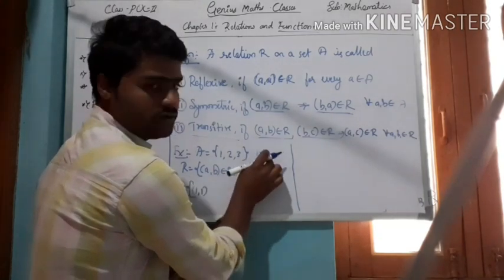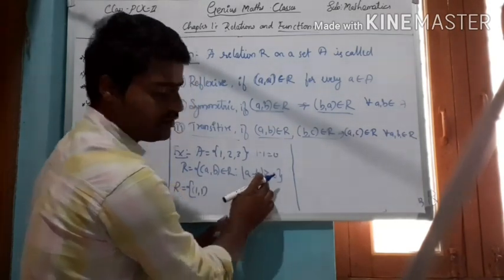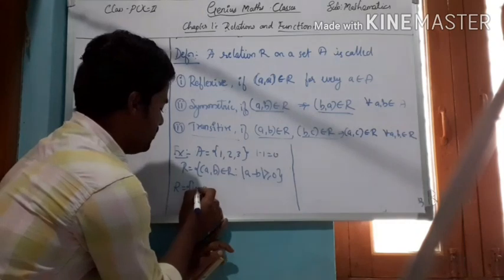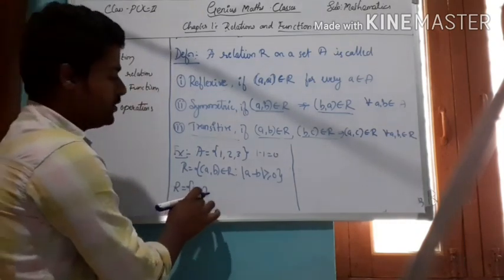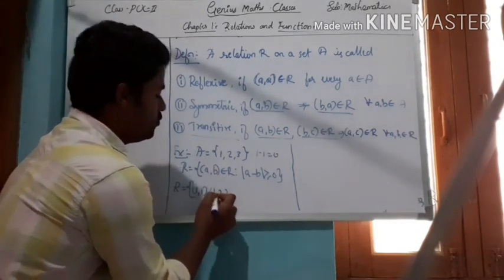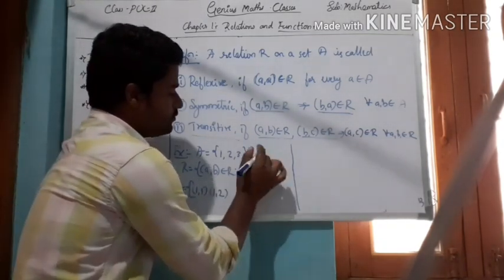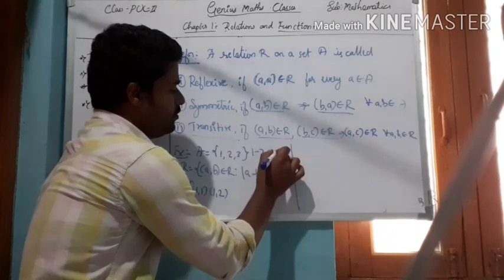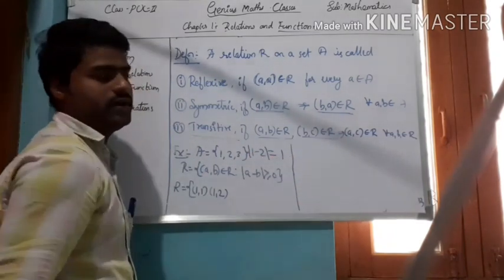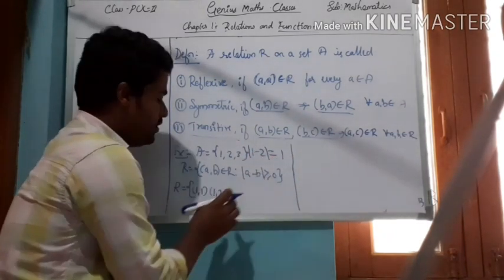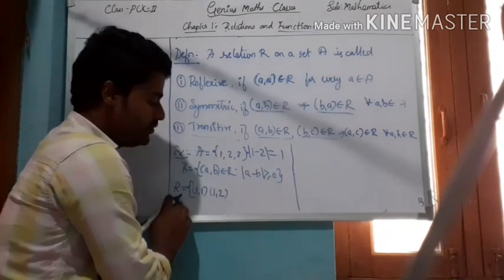Yes, 1 minus 1 equal to 0, and therefore the ordered pair 1 comma 1 is included. And next 1 comma 2. The difference for 1 comma 2 is mod of 1 minus 2 equal to 1, and therefore it is obviously greater than 0. Therefore, 1 comma 2 is also an element of this relation.